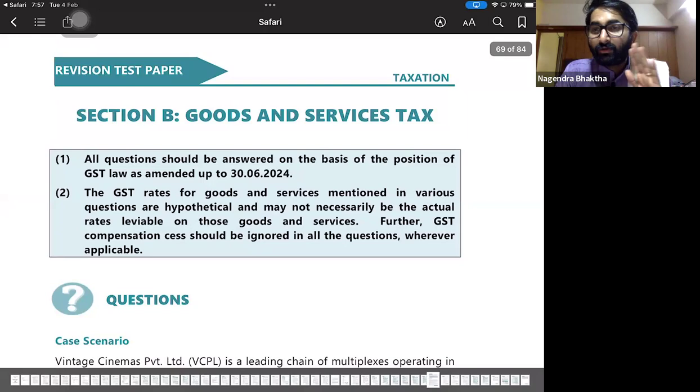And the first question, see, rules remain the same. They have told that up to 30th June 2024, whatever amendments have happened, we have covered some important amendments, not everything. The GST rates of the goods and services mentioned in the various questions are hypothetical and are not necessarily the actual rates leviable on those goods and services. Further, GST compensation cess should be ignored in all the questions wherever applicable.